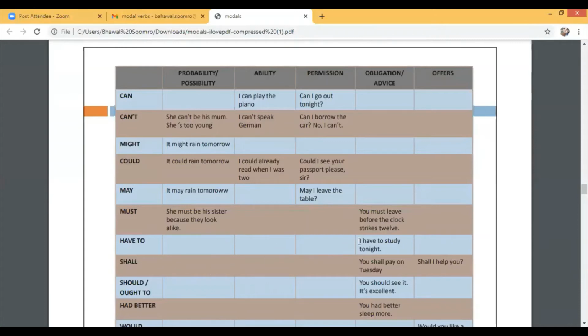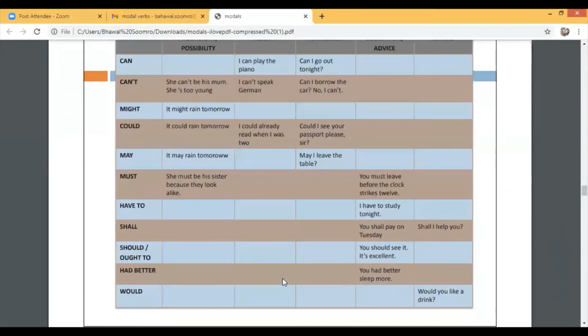You must leave before the clock strikes 12. Have to we use obligation or advice in present. I have to study tonight. Shall we use at two places? You shall pay on Tuesday, or shall I help you? Should or ought to be used for obligation, like you should see it, it's excellent. And had better we use for obligation, you had better sleep more. And would we use for permission, would you like a drink?